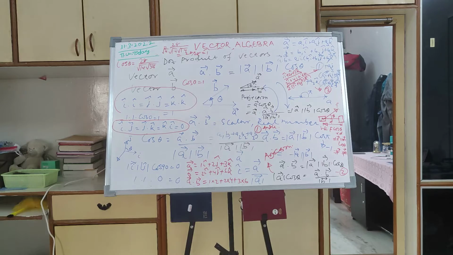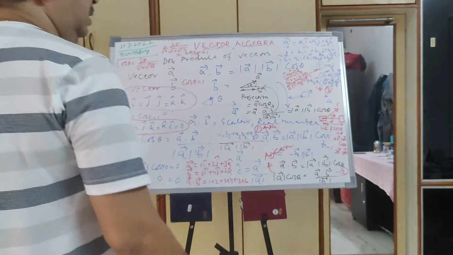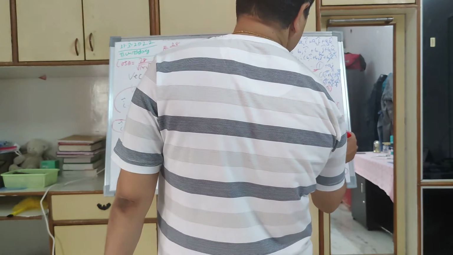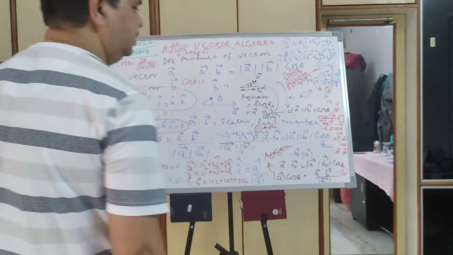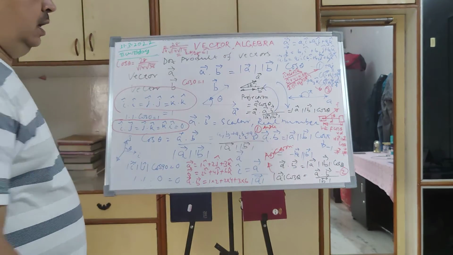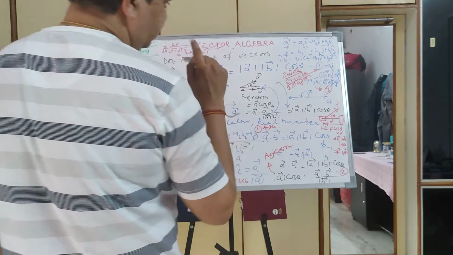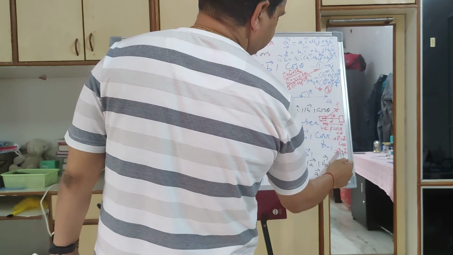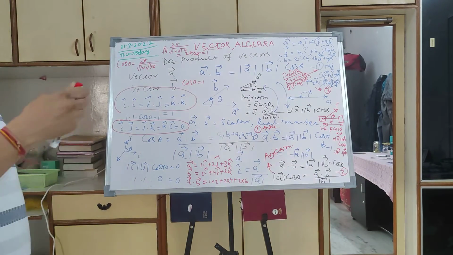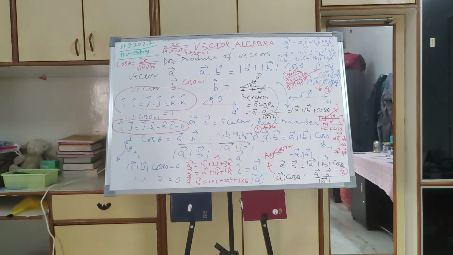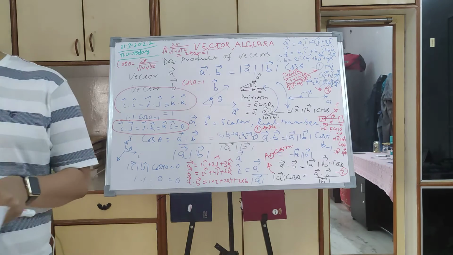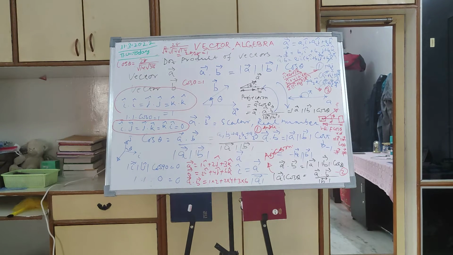And then we said that work done is also a dot product, because work done is equal to the component of force in the direction of displacement. The component of force in the direction of displacement is F cos theta into D. So work done is nothing but the force vector dot the displacement vector. Work done is a scalar quantity and the unit of work done is joule. Similarly, the unit of energy is also joule.